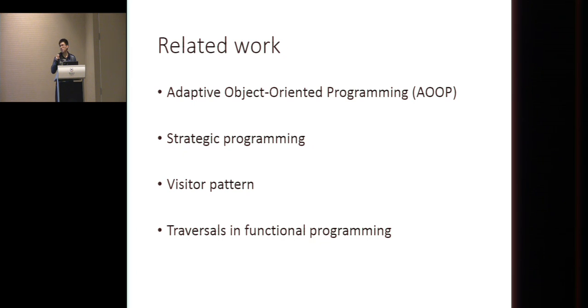But it's a bit hard for one approach to integrate all the features. For example, is the approach type safe, is it extensible, is it efficient? It's hard for an approach to have all these features.